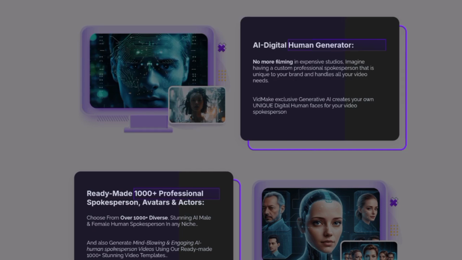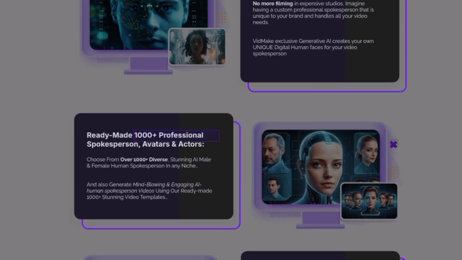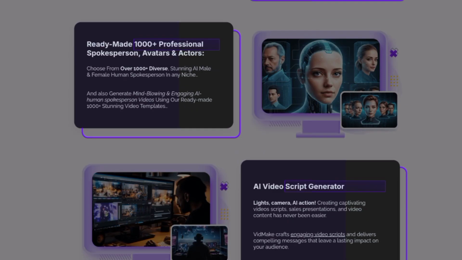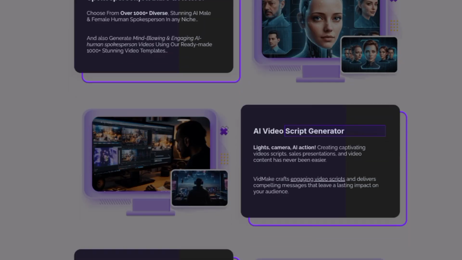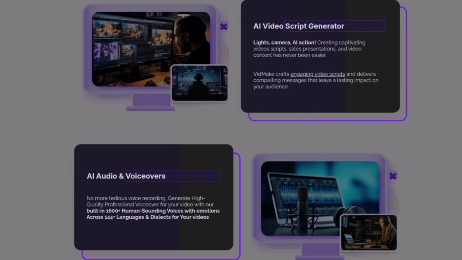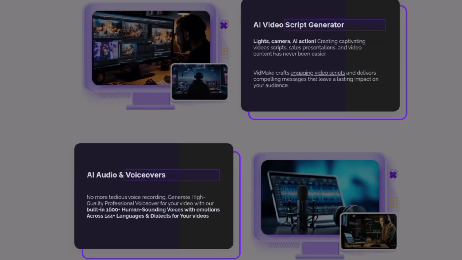No expensive studios needed. Ready-made 1000 plus professional spokesperson, avatars and actors. Access 1000 plus stunning AI spokespersons and ready-made templates to create engaging videos in any niche. AI Video Script Generator. Unleash the power of AI for captivating video scripts and presentations that wow your audience.